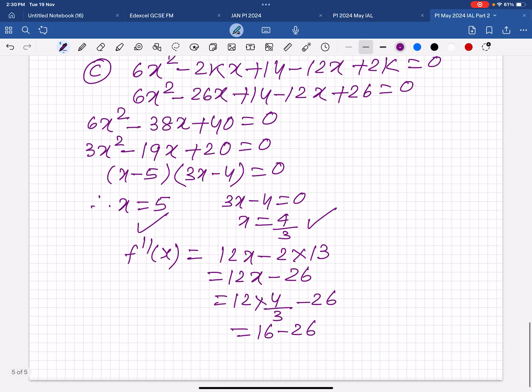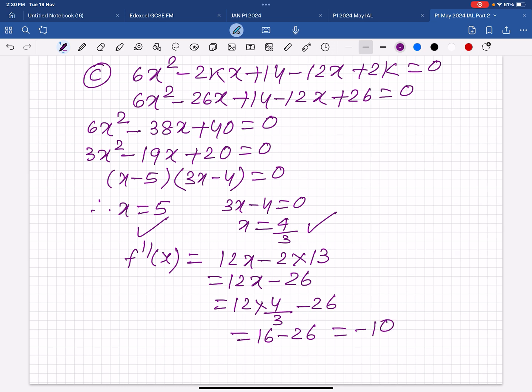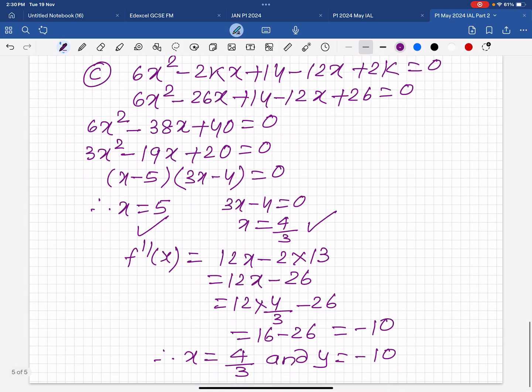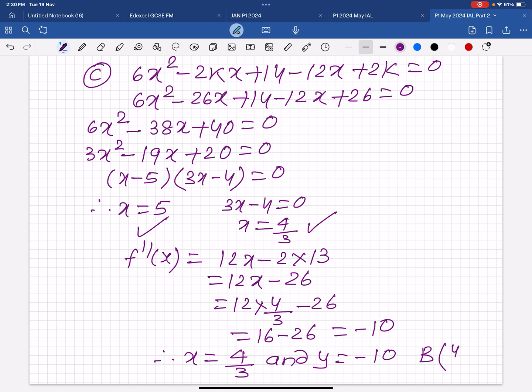16 minus 26 equals minus 10. Therefore, x is 4 by 3 and y is minus 10. And the question is the coordinates of B. So B would be (4 by 3, minus 10), and this is the answer. Now next question.